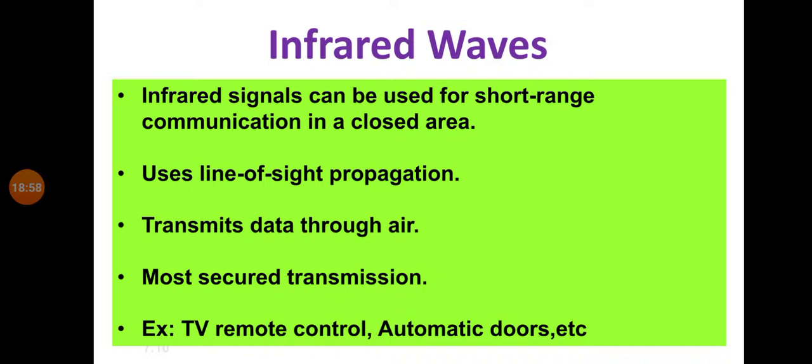In the next video, I will explain the types of propagation that are used by unguided media. The first unguided media, radio wave, uses ground wave propagation. Microwave uses sky wave and line of sight propagation. Infrared waves use line of sight propagation. These three propagations we are going to study in the next lecture.